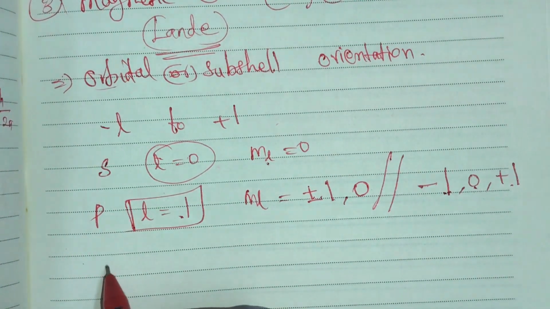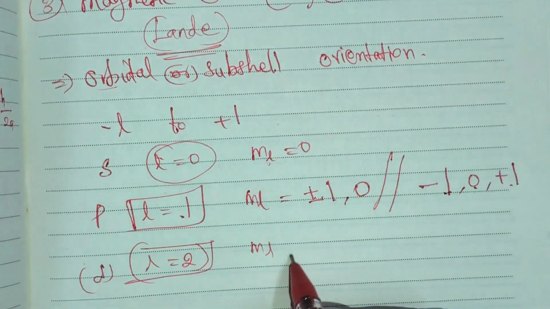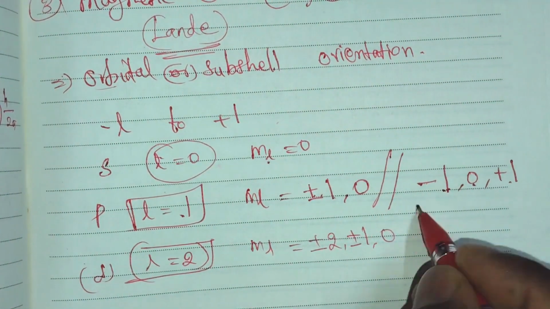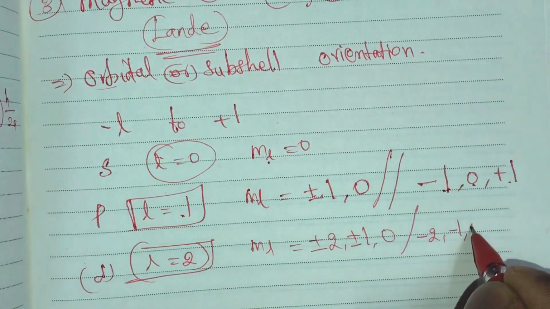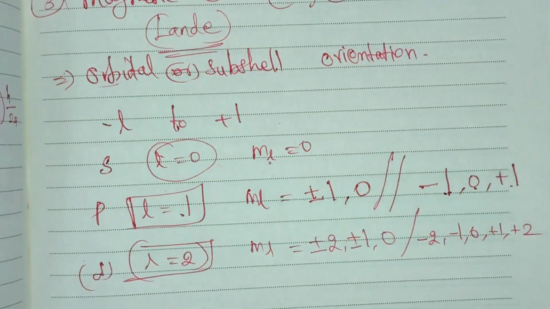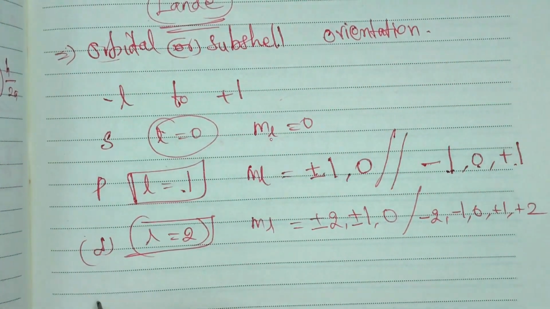Similarly, for the d orbital, the L value is equal to 2. So ml is plus or minus 2, plus or minus 1, 0. It can also be written as minus 2, minus 1, 0, plus 1, plus 2. The magnetic quantum number was explained by the scientist Landé.